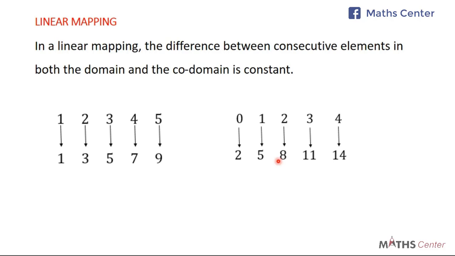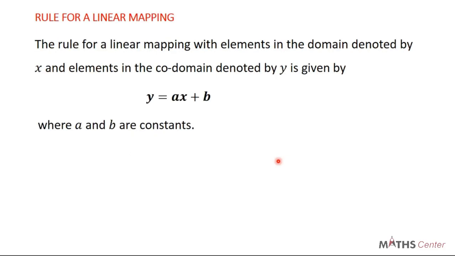So once you are satisfied that it's a linear mapping, how do we find the rule or the formula that describes the mapping? The rule or the formula that can join members of the codomain to members of the domain. The rule of a linear mapping, with elements in the domain denoted by x and elements in the codomain denoted by y, is given by y = ax + b, where a and b are constants.